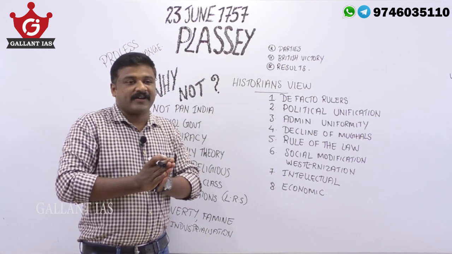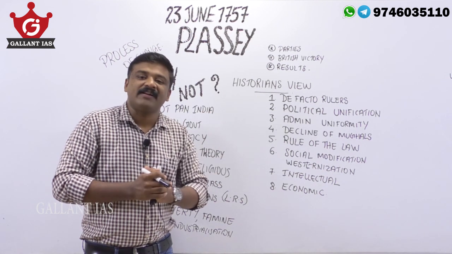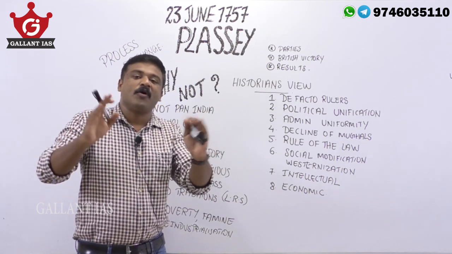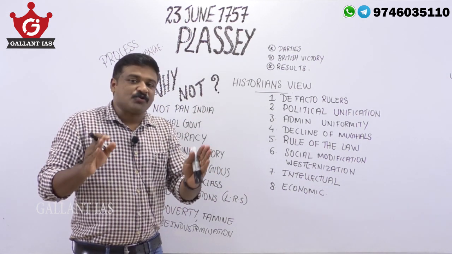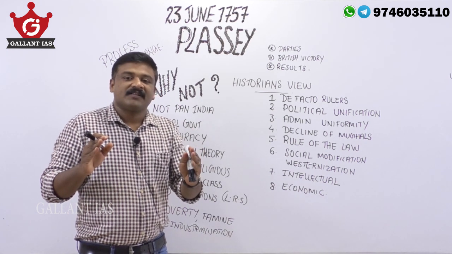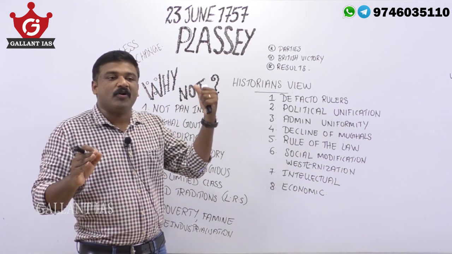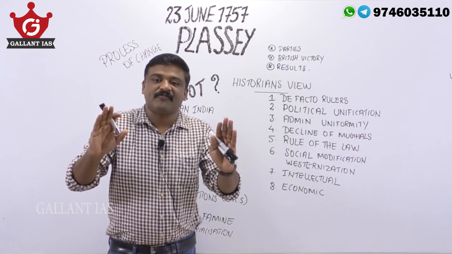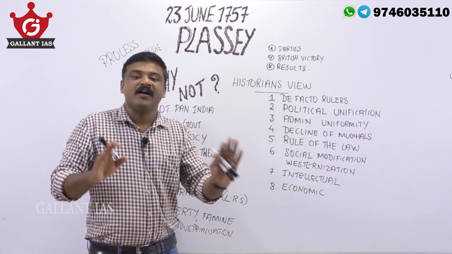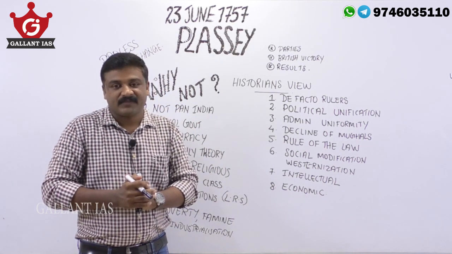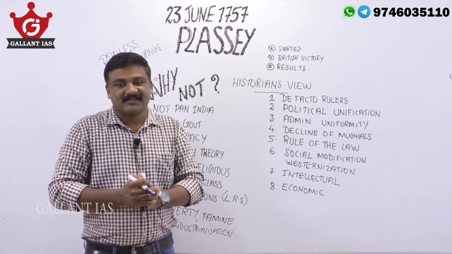According to some historians, it was the end of medieval India and the start of modern India. Some historians observed the Plassey battle, which was fought on 23rd June 1757, ended medieval India and started modern India. We have to analyze it.